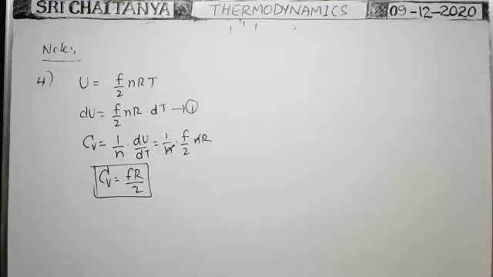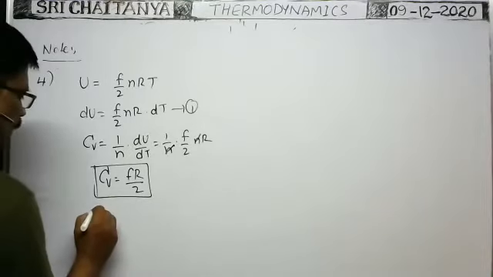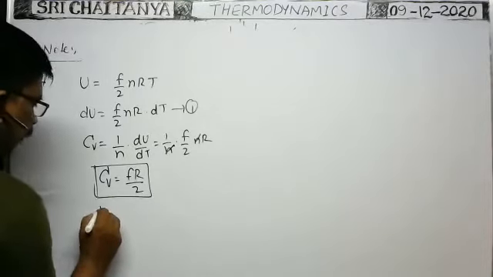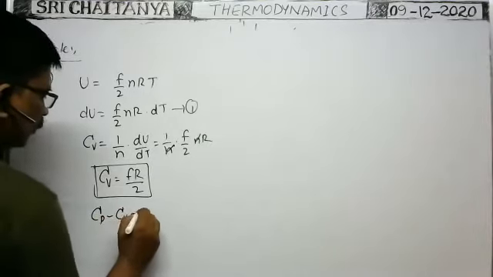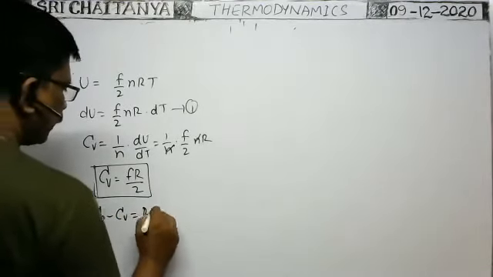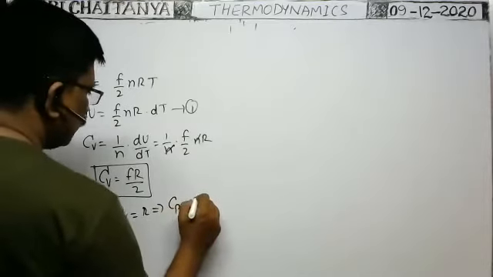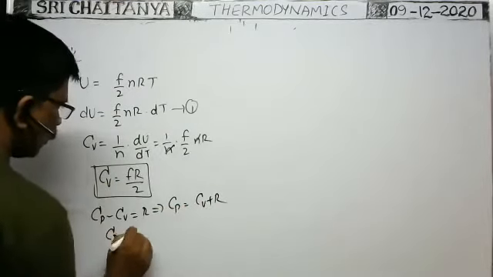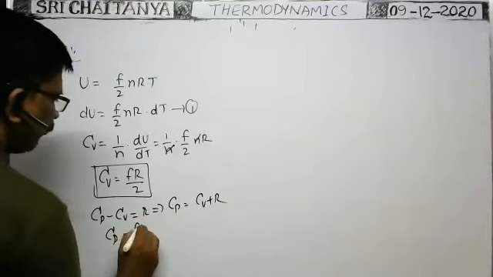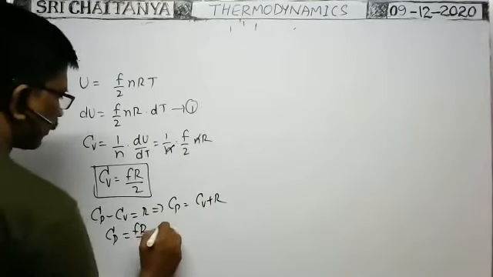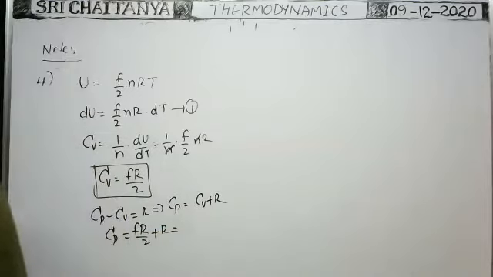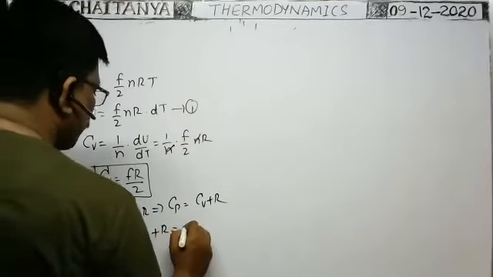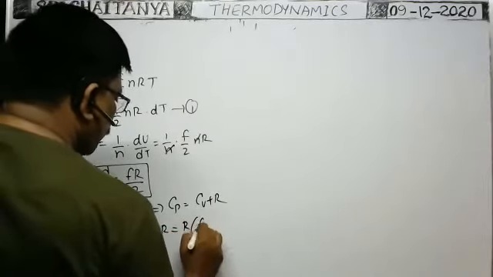Similarly, molar specific heat at constant pressure Cp. We know Cp minus Cv is equal to R. That implies Cp is equal to Cv plus R. So Cp is equal to FR by 2 plus R. You take R common, then you will get F by 2 plus 1.